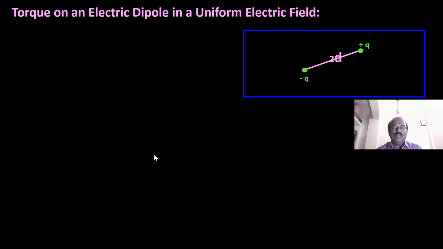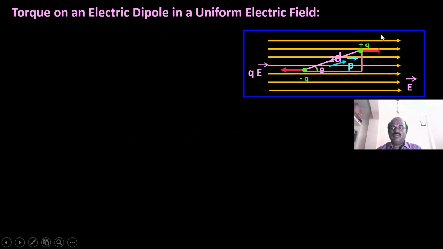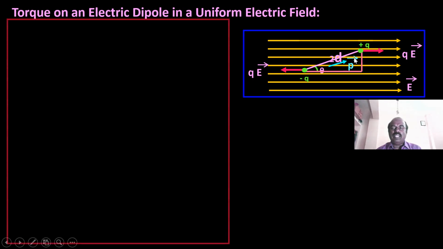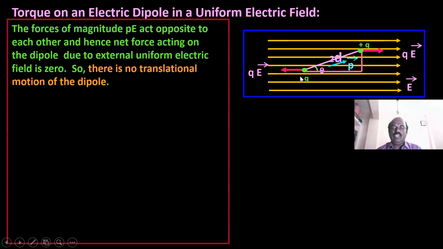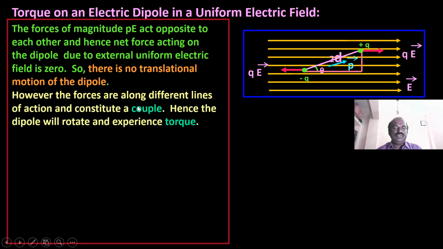Torque on an electric dipole in a uniform electric field. Now we consider a uniform electric field, where the lines are parallel. Now you keep the dipole, minus q and plus q separated by a small distance, and there will be a dipole moment p acting on the dipole. The force acting on plus q will be qE, and the force acting on minus q will be minus qE. The forces are along different lines of action and constitute a couple. The dipole will rotate and experience a torque.